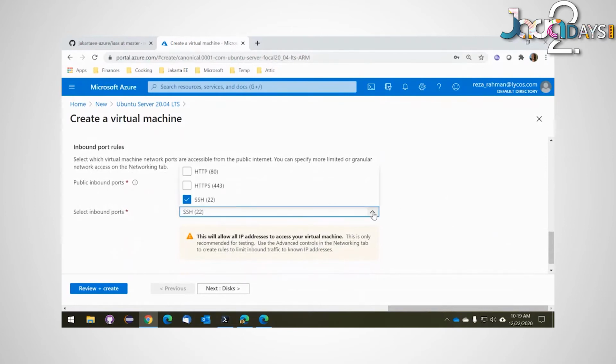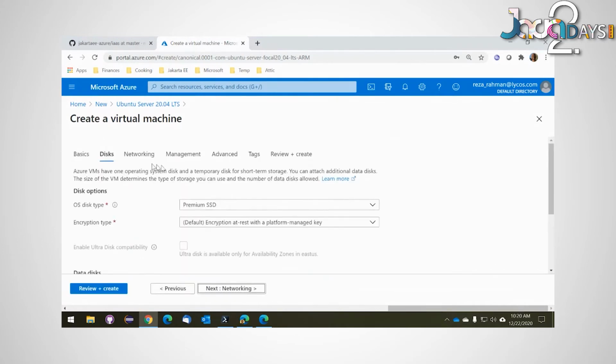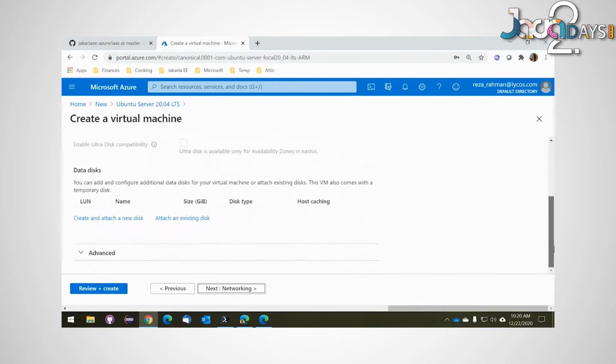Okay, so we do want some selected ports. In this case, we're going to select port 22. We need SSH access to this machine. And we're going to be using both the HTTP and HTTPS ports, so we'll leave that open as well. So let's just go through this for a second. Disks, premium SSD, that's fine.